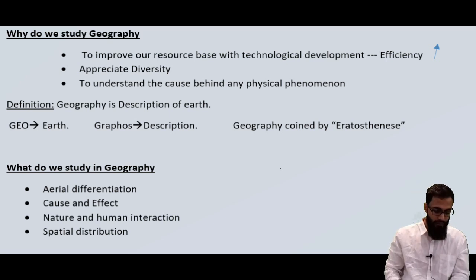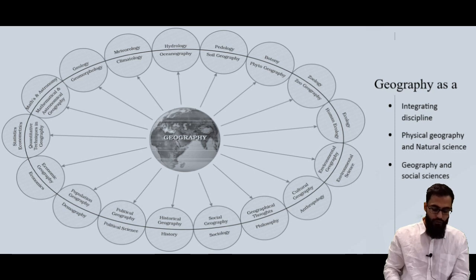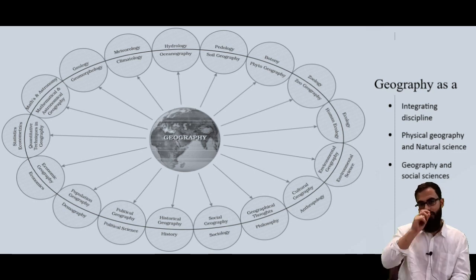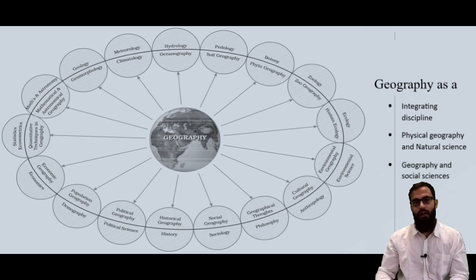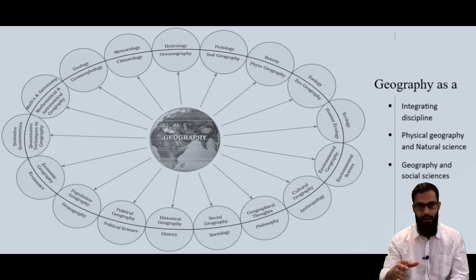The other thing is geography as a discipline. Now we understood why geography is important and what we study in geography. Now we need to understand that geography as a subject is an integrating discipline. What do I mean by integrating discipline? You cannot isolate geography by saying that we need to study only the surroundings, or only the environment, or just ecology or a particular thing. Geography is integrating in the sense that we also connect it with history.